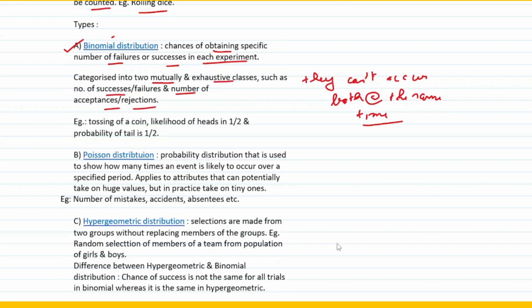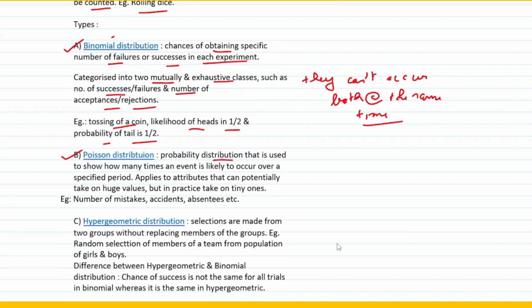So binomial distribution simply means chances of obtaining a specific number of failures or successes in each experiment, categorized into two mutually exclusive and exhaustive classes, such as number of successes, failures, or number of acceptances or rejections, right? For example, tossing of a coin. So what do you do? If you toss a coin, either you get a head or a tail, right? So the likelihood of heads is 1 by 2 and the probability of tail is 1 by 2. So this is a perfect example of binomial distribution, right? So we started off with types of distribution. First one we talk about is discrete, and in discrete distribution, the first one we spoke about is binomial distribution, right? The second one is Poisson distribution, right?